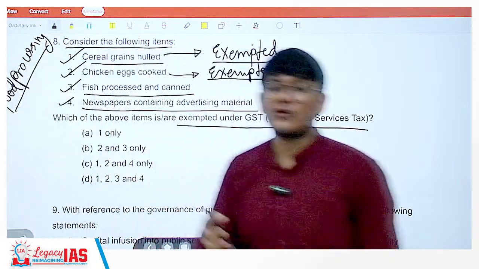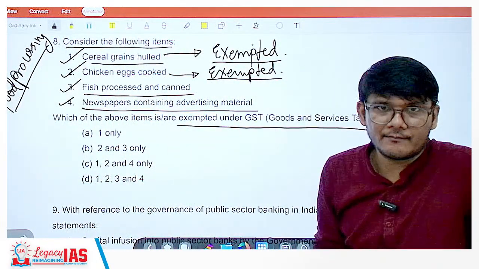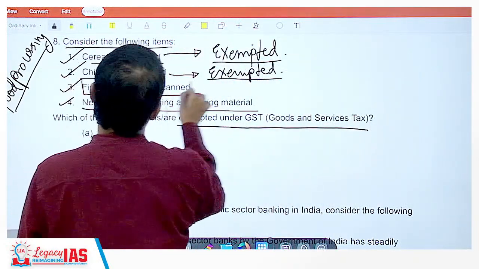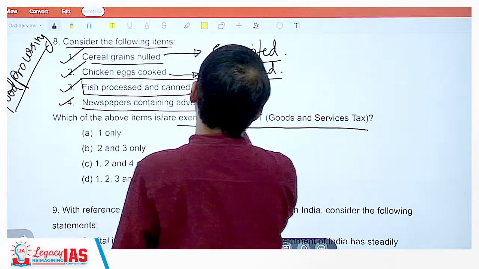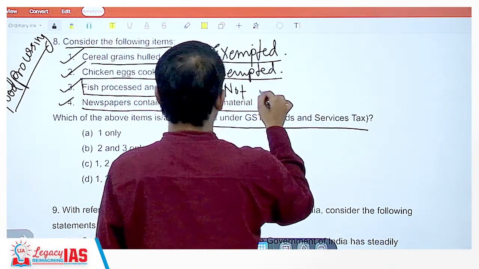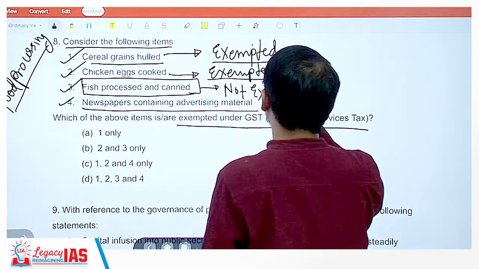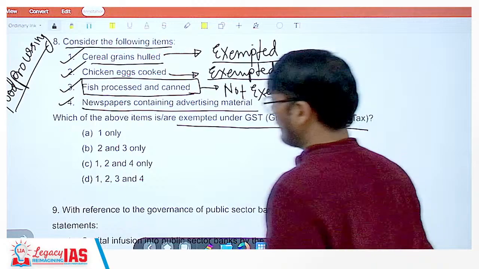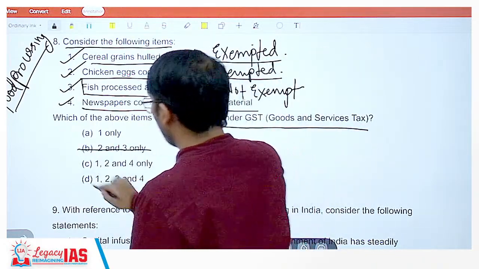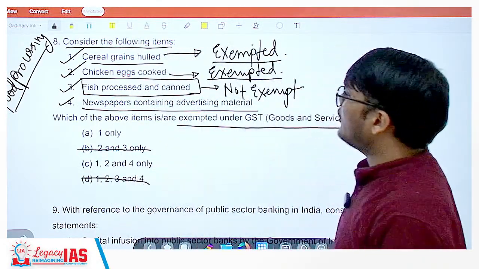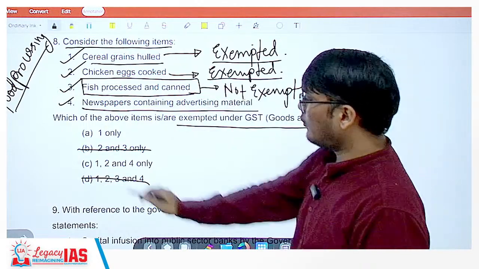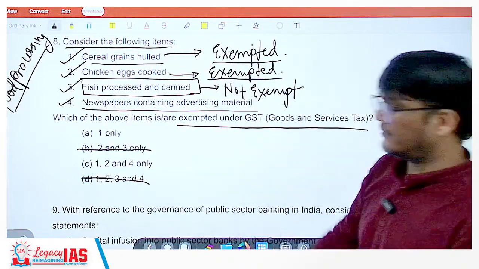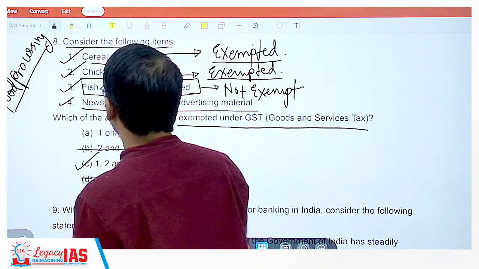So your food processing is not exempt. You should know that. Since food processing is not exempt, fish processed and canned will not be exempted. Now we know 3 is not exempted, so this is gone, this is gone. We know 2 is exempted. So there is only one option which has 1 and 2 both, and we know both are exempted. So this C would be the right answer.